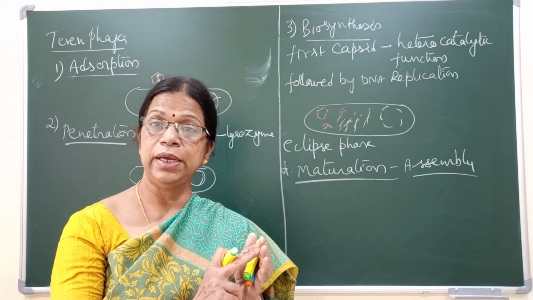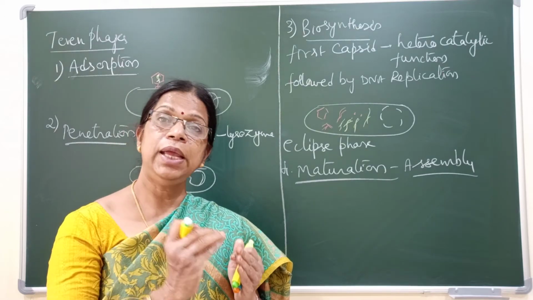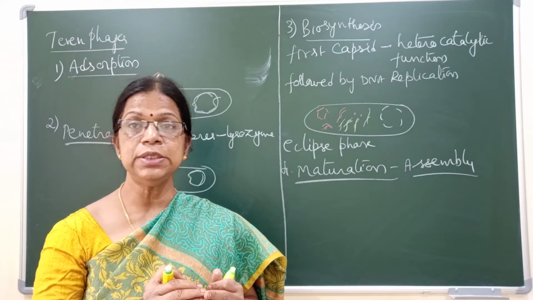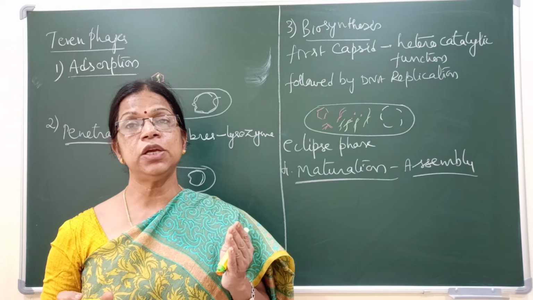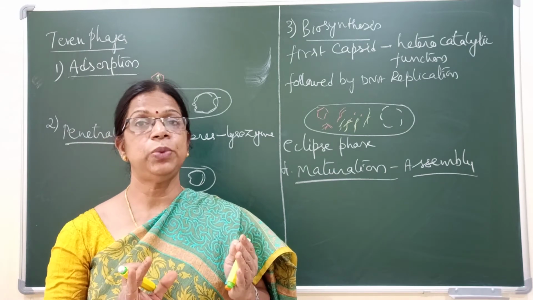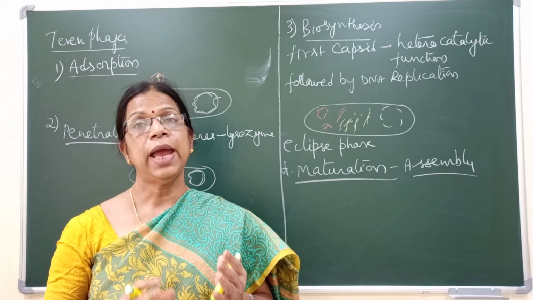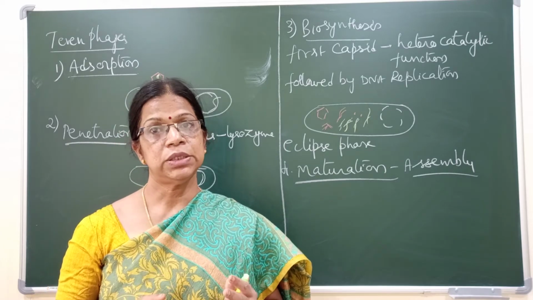So first the head, into which the DNA will enter. And then the tail will enter, the tail sheath, then the tail plate or end plate, then tail pins, and finally the tail fibers. This sequence is called descending order. In this sequence, all virions will be assembled, and complete virions are observed in the maturation phase.